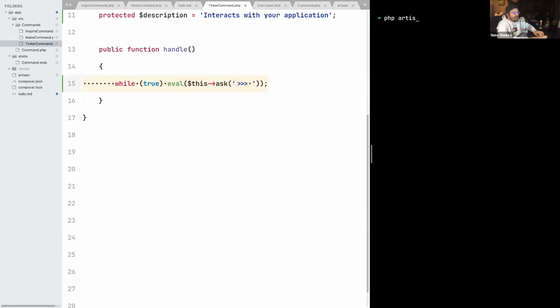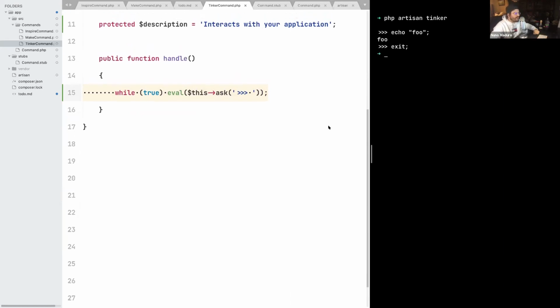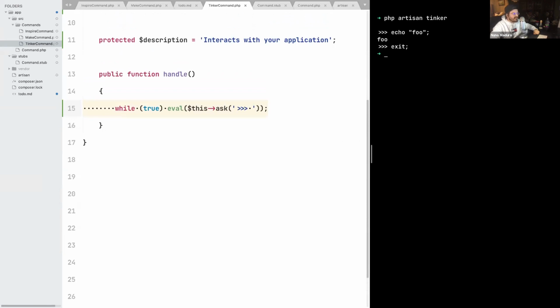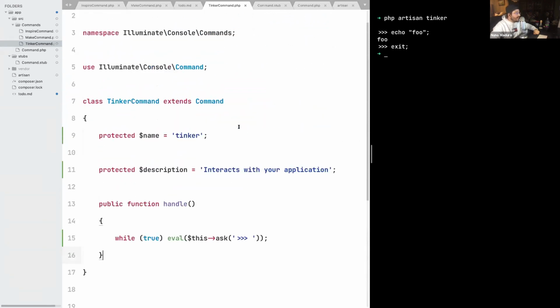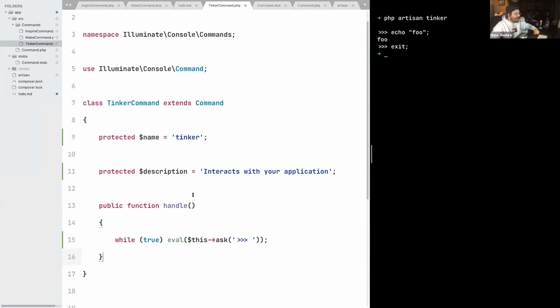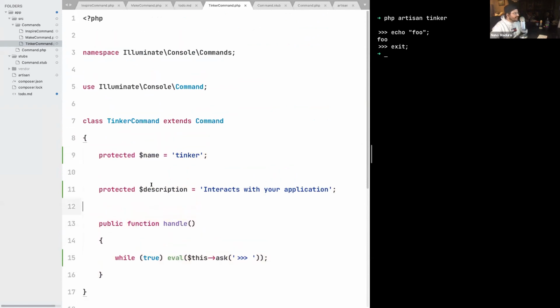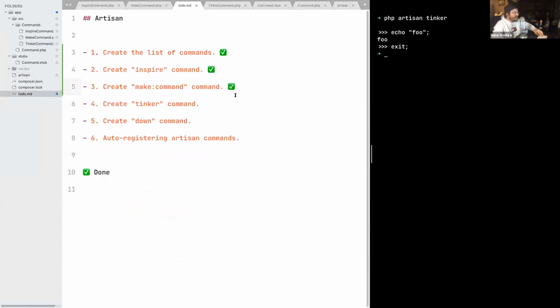Now, if I type php artisan tinker, it just works. And I can use all the code of my framework within this Tinker session. So yeah, this is Tinker using the entire power of the framework, all the API that Laravel provides on the console component. Pretty fantastic. So yeah, Tinker command is done. Let's now move to another command that for me is pretty magical, and I use this command all the time, which is php artisan down.